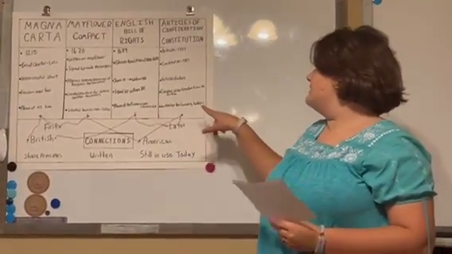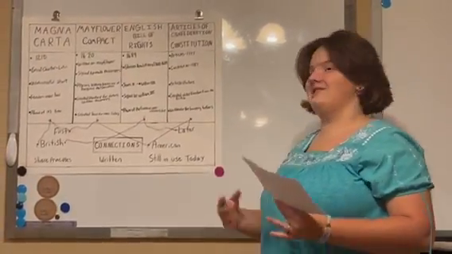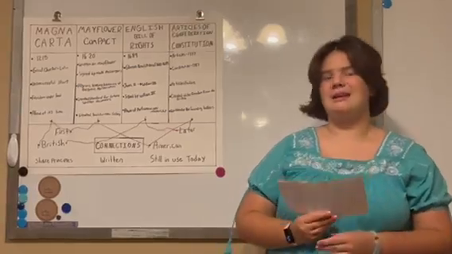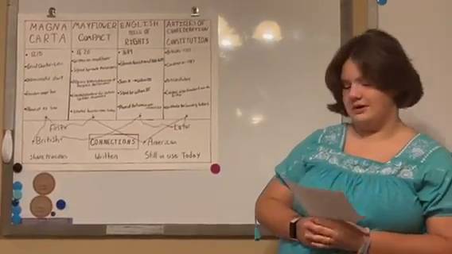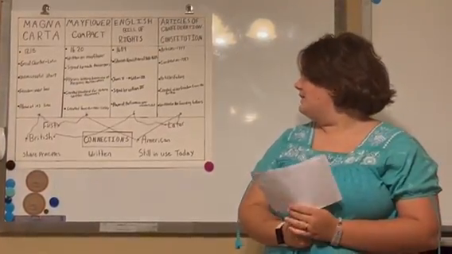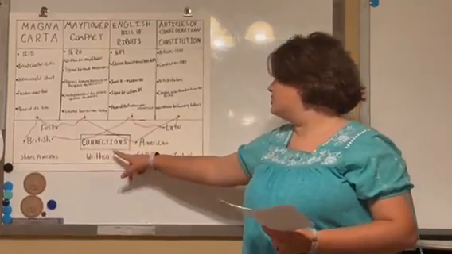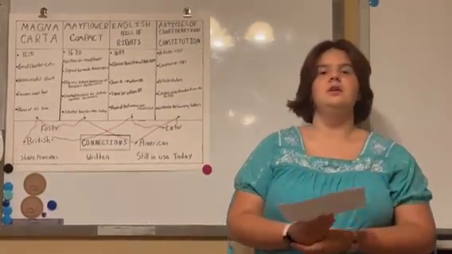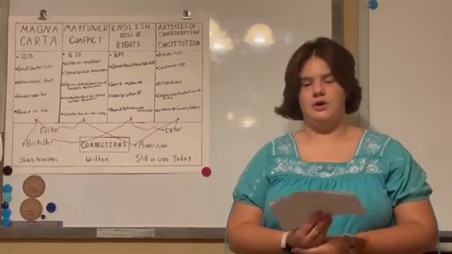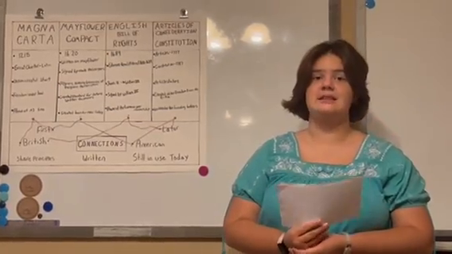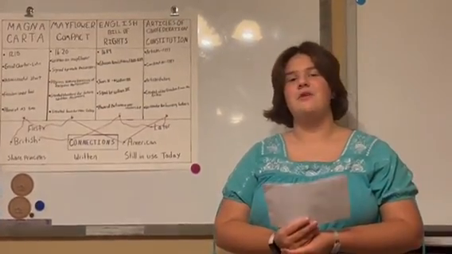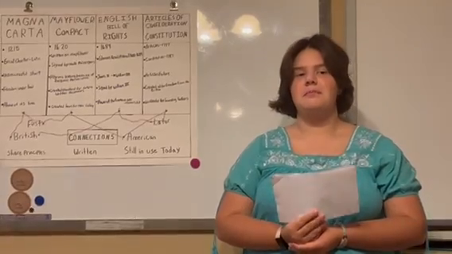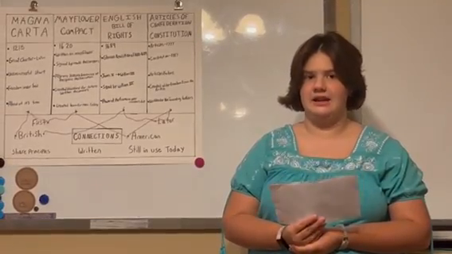While the English Bill of Rights and Articles of Confederation along with the Constitution come later on, they're still very important documents. All of these documents share principles, are written, and are still in use today. One important example of how these documents are still in use today is the Magna Carta. Even though it is over 800 years old, many of its principles are still in use today.